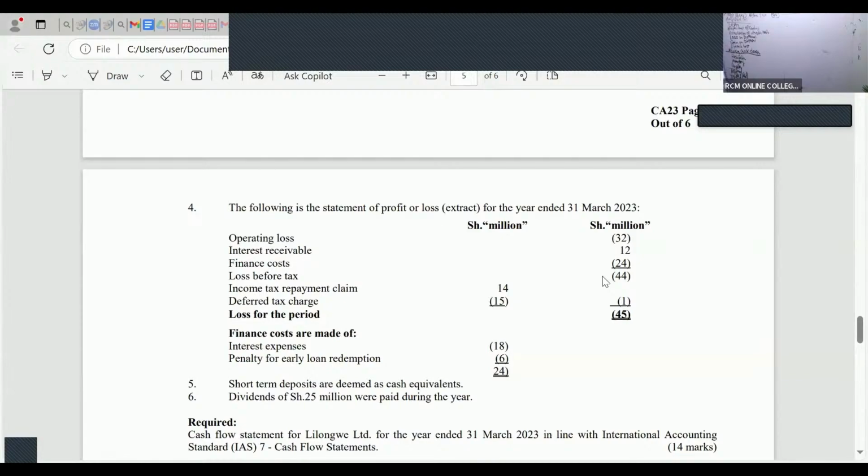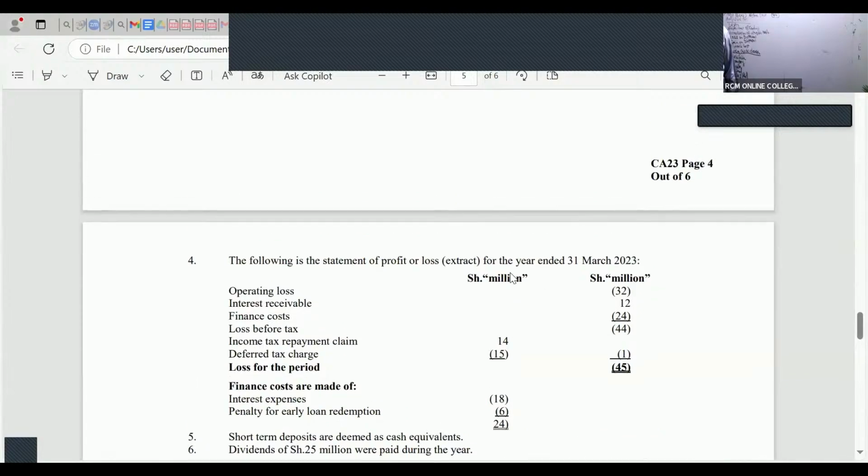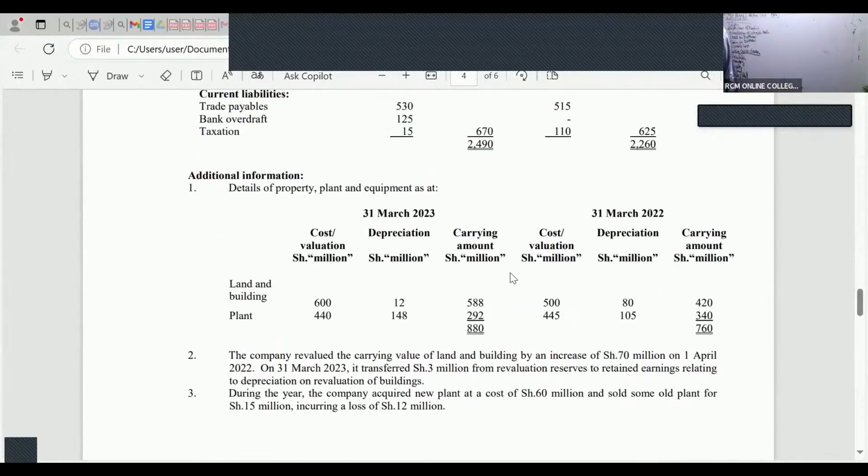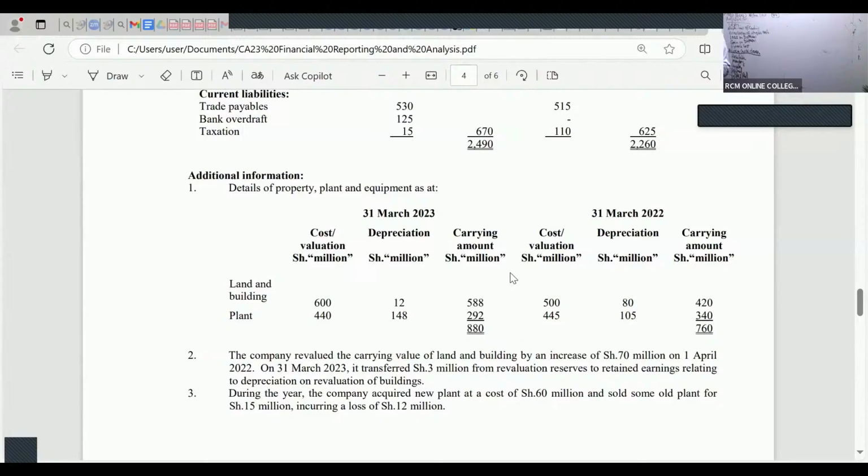So depreciation, we start with the first one in the adjustments. Have they given me depreciation? Oh yes, you can write there: depreciation, note number 1. Remember, it is depreciation for the current year. This examiner, to confuse you, gave you depreciations for 2013, the current year, and depreciations for last year. We are working with these two depreciations here. So we have depreciation for land and depreciation for plant.